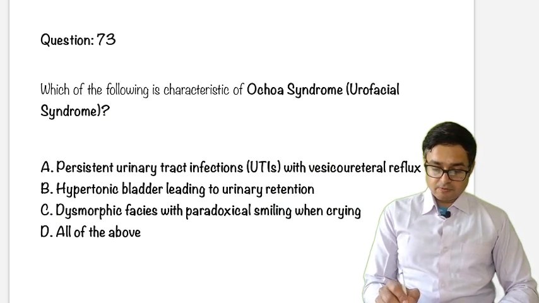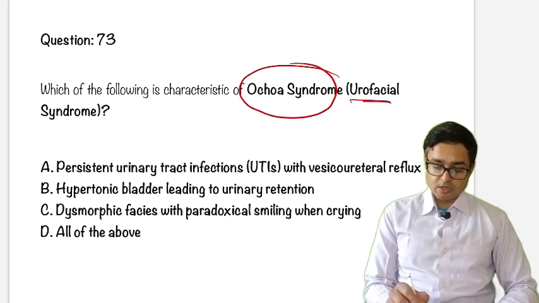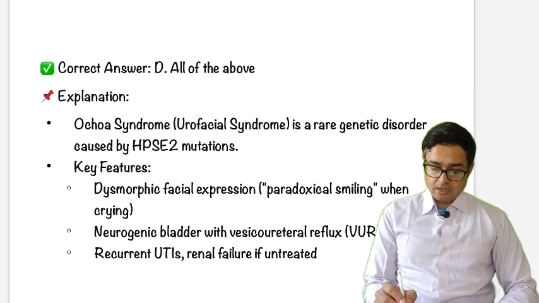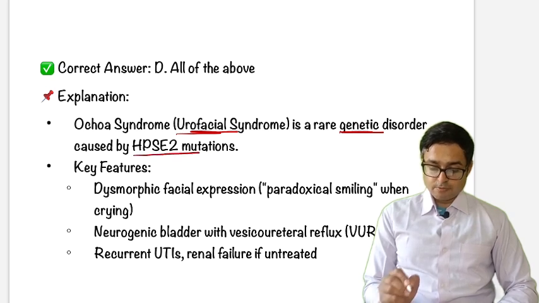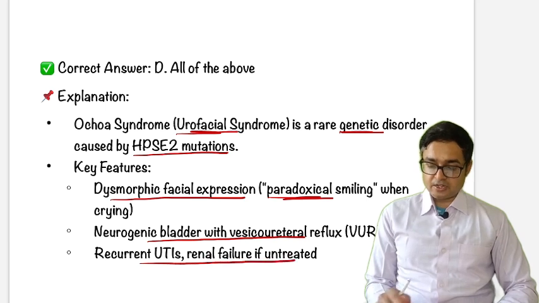Next question: which of the following is a characteristic of Ochoa syndrome or urofacial syndrome? So just remember, this is urofacial syndrome. It is a genetic disorder characterized by HPSE2 mutation. It shows dysmorphic facial expression, paradoxical smiling, neurogenic bladder with vesicoureteral reflux, recurrent UTI, and renal failure if untreated.